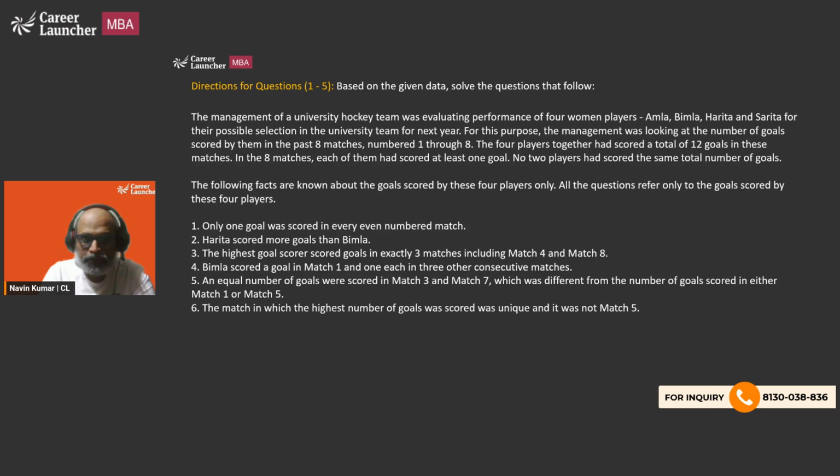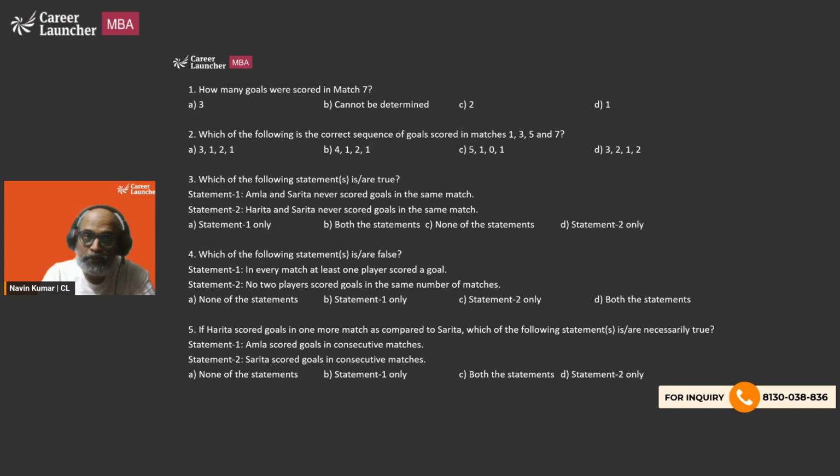Let's look at the questions to identify whether whatever we are going to draw will be complete or not. The first question says, how many goals were scored in match 7? So we have definite options except for cannot be determined, so we have to be careful. The second one says, which of the following is the correct sequence of goals scored in matches 1, 3, 5, and 7? So we do have definite options.